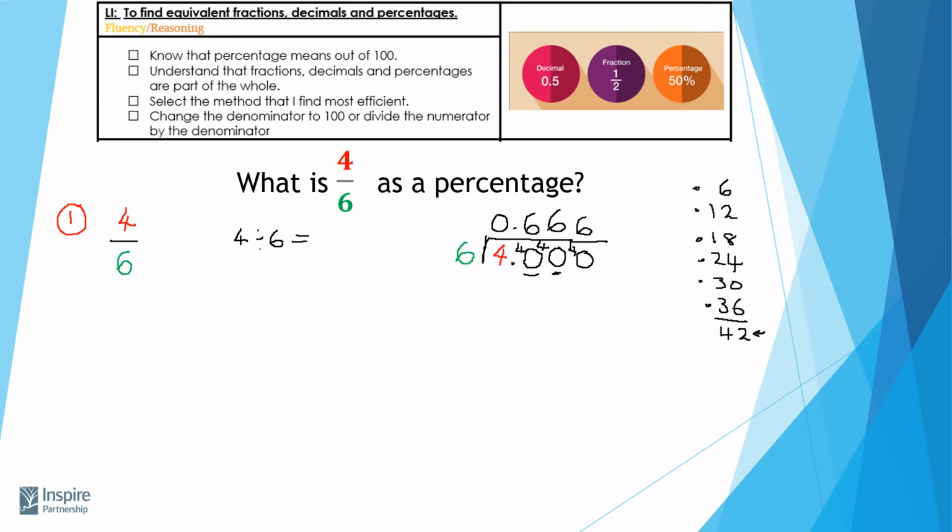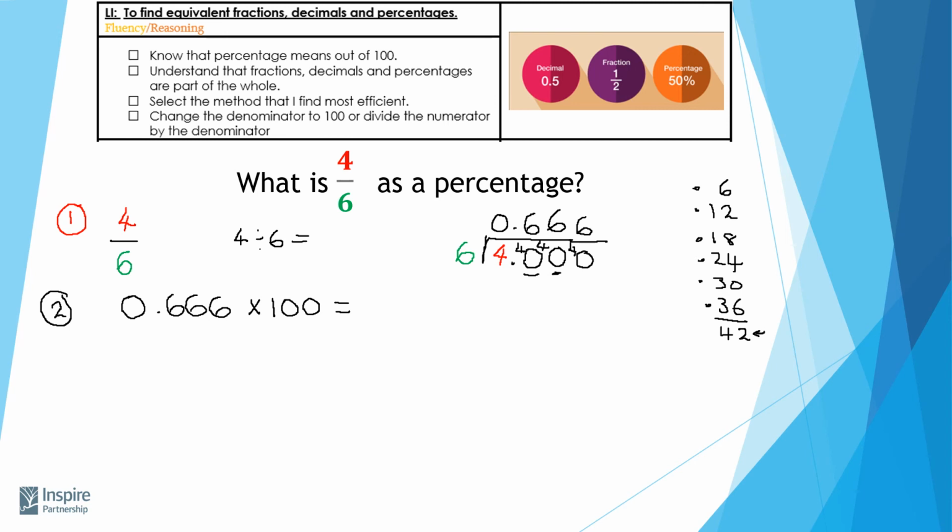Okay, the number is 0.666. Now, step number 2, I've now divided my numerator by my denominator, and I've got a decimal number. My decimal number is 0.666. Now, to turn that into a percentage, I need to multiply that by 100.